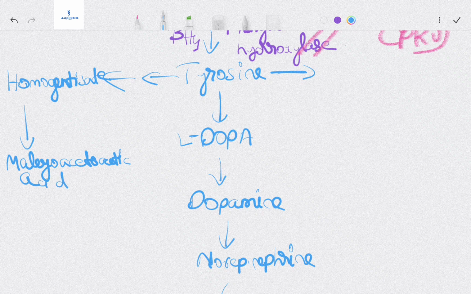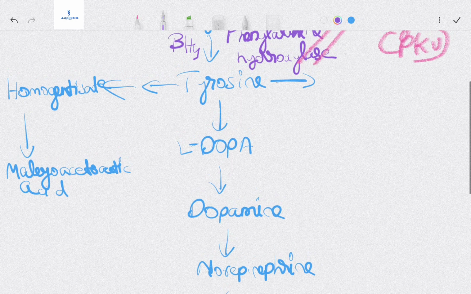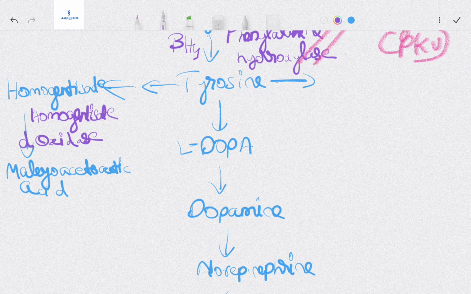How can we get that from homogentisate? Pretty easy, guys: homogentisate oxidase. Actually, it is dioxygenase, sorry. Either way, through the oxidase we can get maleylacetoacetic acid.